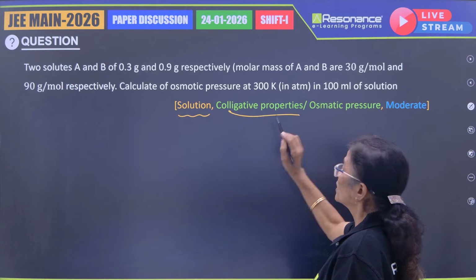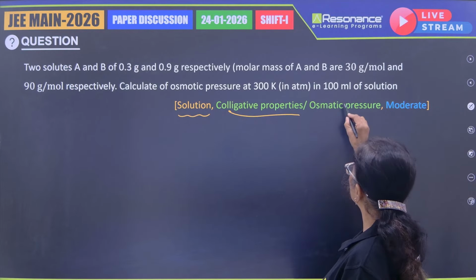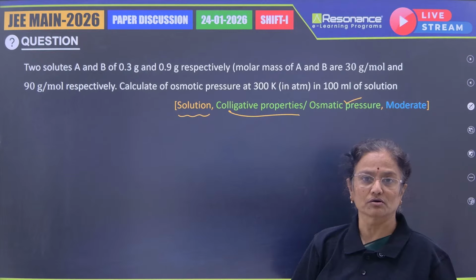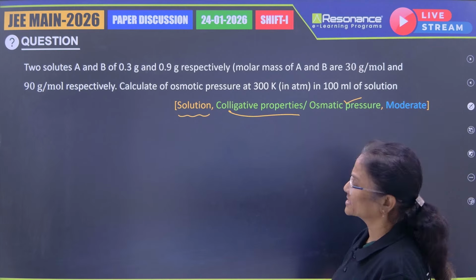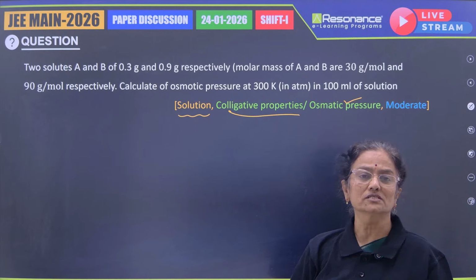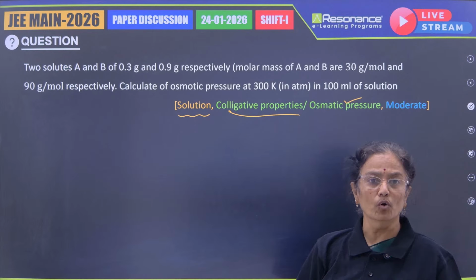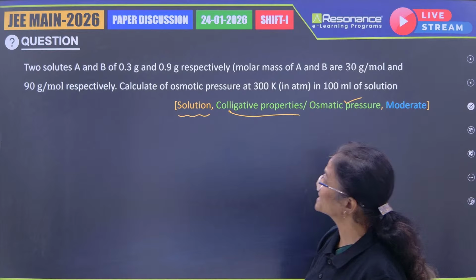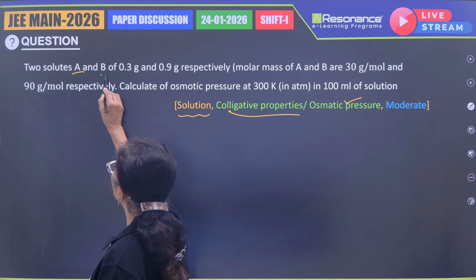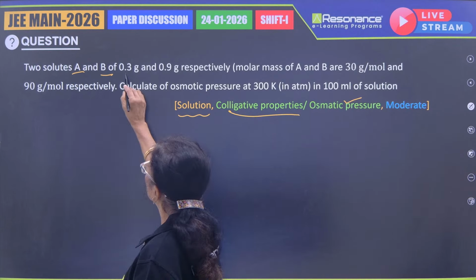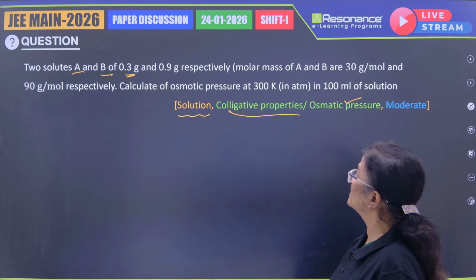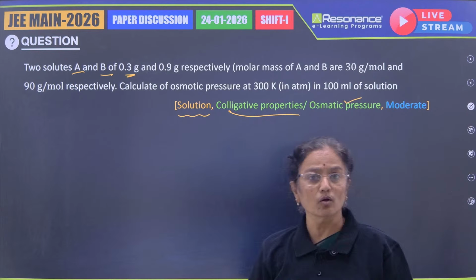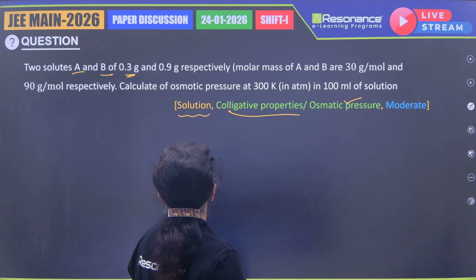It is a 12th class question, and it is said to be moderate because it involves combining two moles. Two solutes are considered, A and B, whose masses are given as 0.3 grams and 0.9 grams respectively. Molar masses of A and B are also given as 30 and 90 respectively.